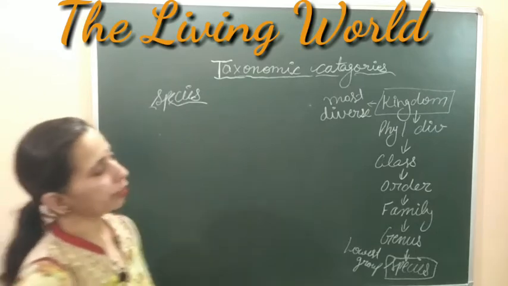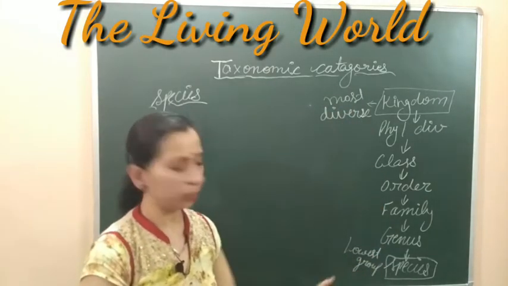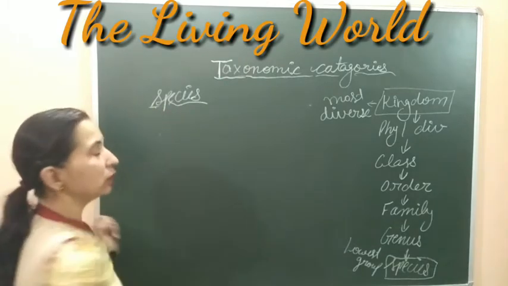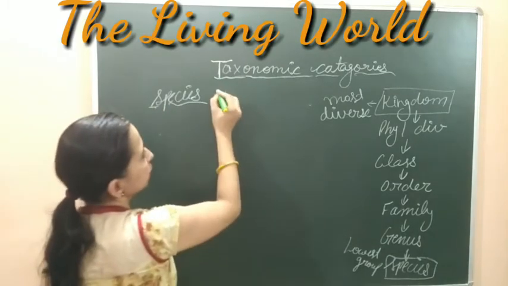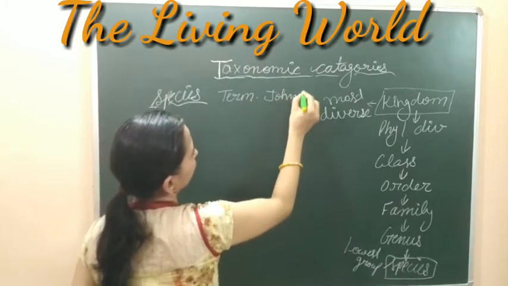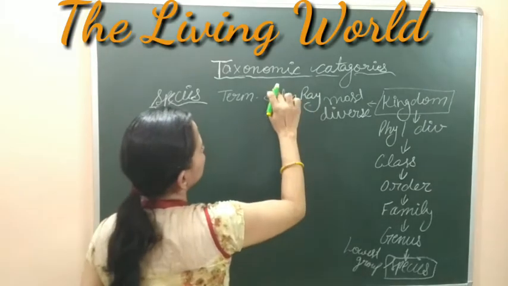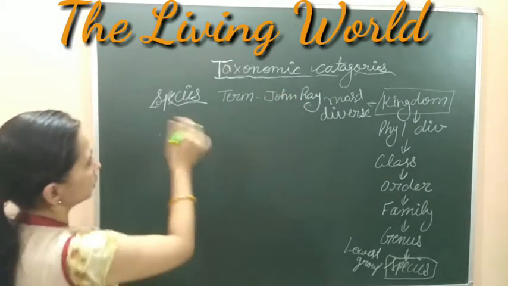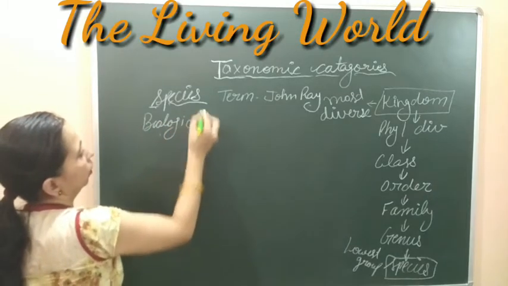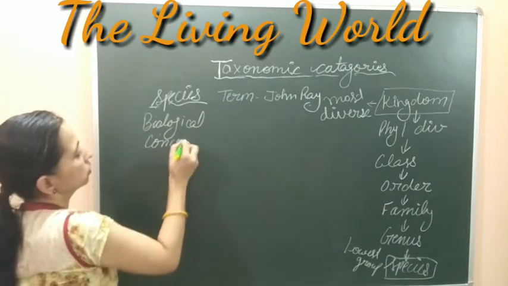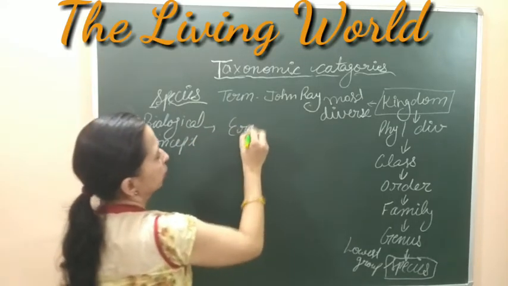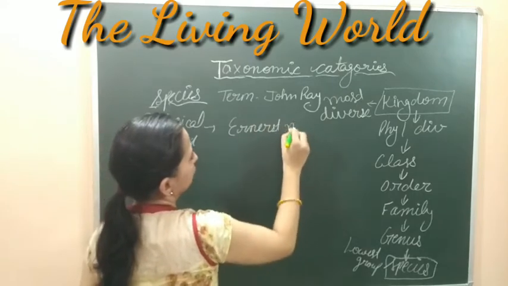When we arrange all the organisms in our taxonomic hierarchy, we get the lowest group, that is the species. Let's start with the species. The term species was given by John Ray, and the biological concept of this species is given by Ernest Mayr. Ernest Mayr gave the biological concept about species.